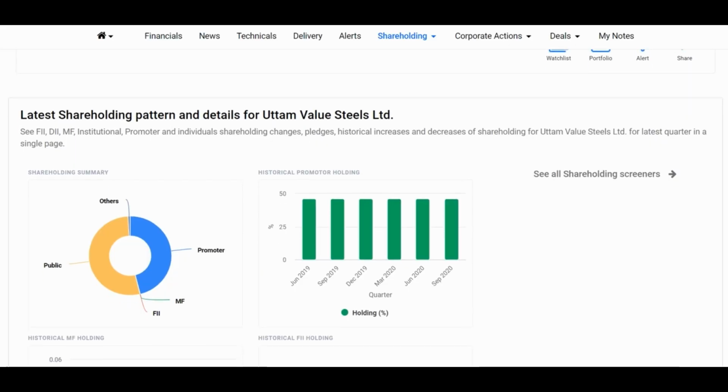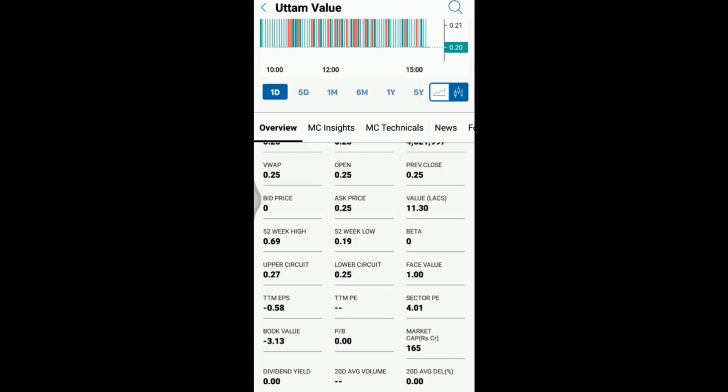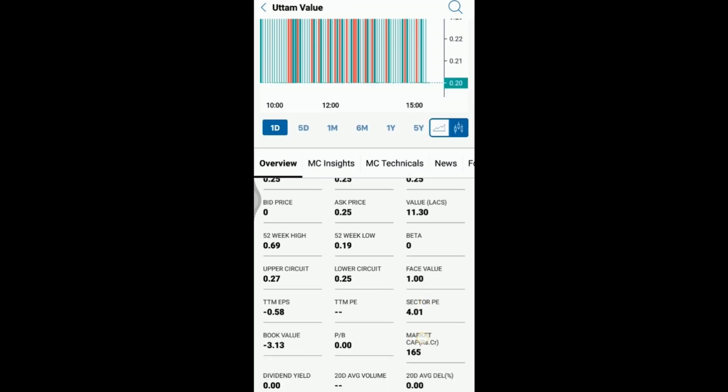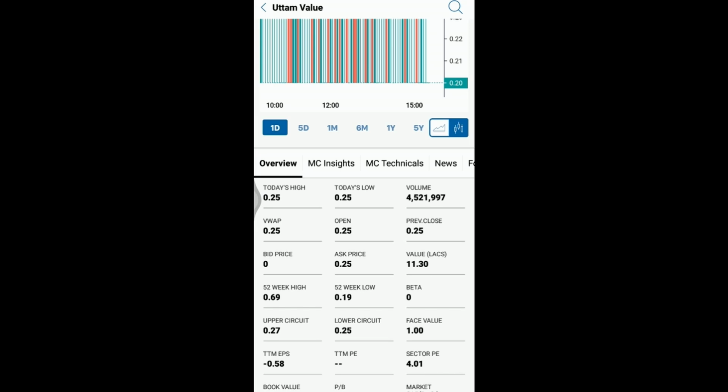As per the data available on the Trendlyne website, in September 2020 the promoter shareholding was standing at 46.1%, the public shareholding was standing at 53.1%, and the total DII shareholding was at 0.8%. Now let's have a look at the market cap. Based on the last traded value as of 29th November 2020, the shares were traded at 0.25 paise. Based on that traded price, the market cap of the company was standing at 165 crore rupees.